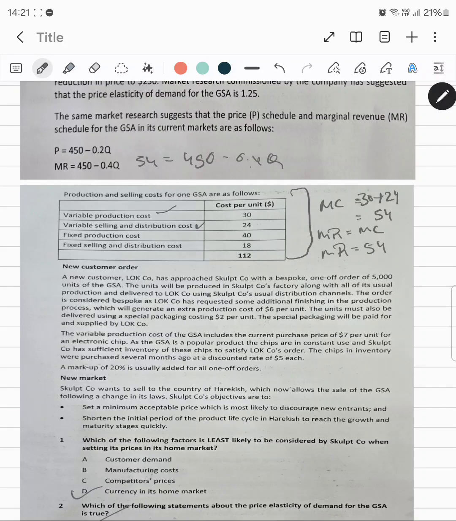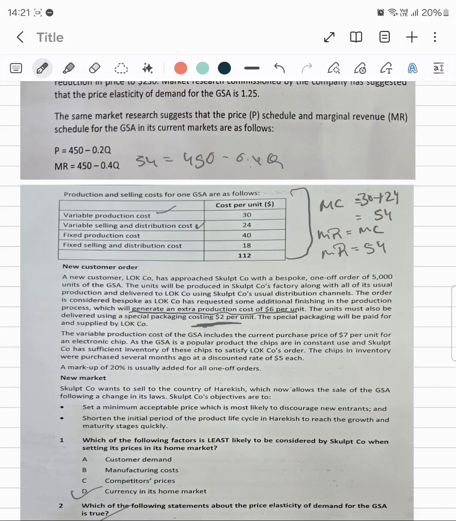Okay, so let me assess whether this is a sunk cost or a future incremental cost. This is a future incremental cost of $6, which I need to consider. The unit must also be delivered using special packaging costing 2. I think this also shall be considered, 6 plus 2, but let me read it further.